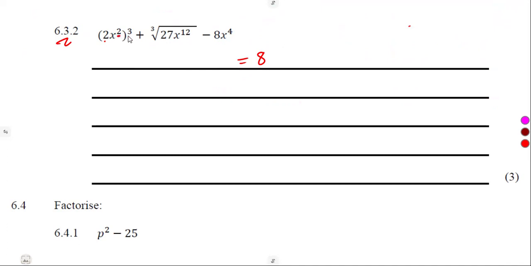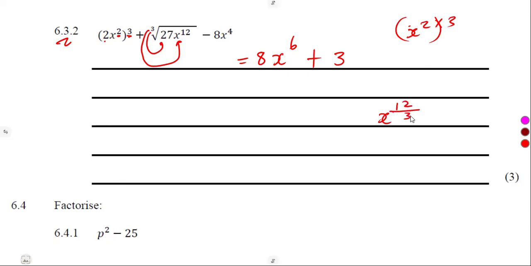All right, 6.32, 2 to the exponent of 3, that is going to give us 8. X to the exponent of 2 to the exponent of 3. Remember, you multiply, so that was going to be x to the exponent of 6 plus the cube root of 8. This is 27. The cube root of 27, which is 3, and the cube root of x to the exponent of 12 simply means divide by the number inside of the root. So 12 divided by 3 is going to give us a 4. If you've got any other way of simplifying, guys, it's fine. You still get the same answer. Minus 8 to the exponent of 4x to the exponent of 4.